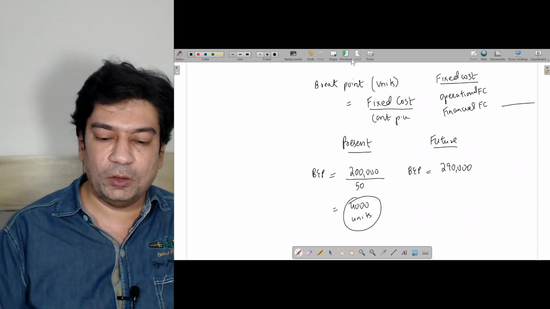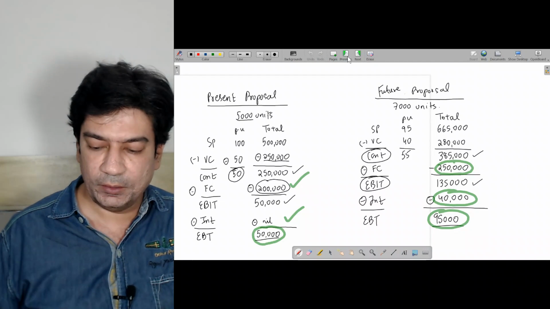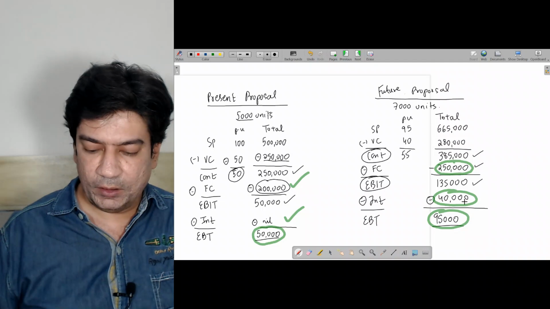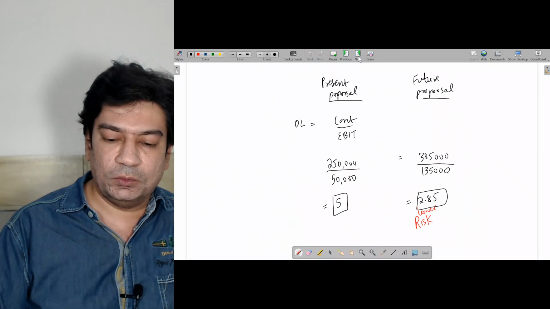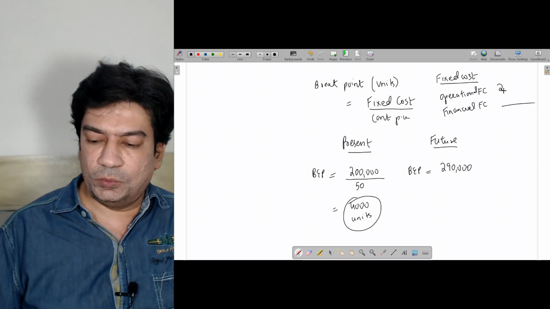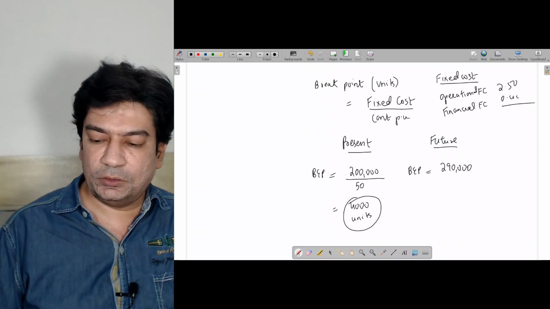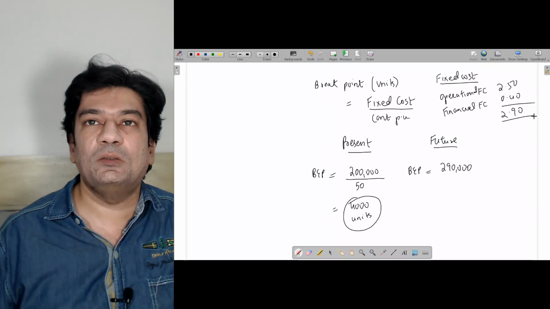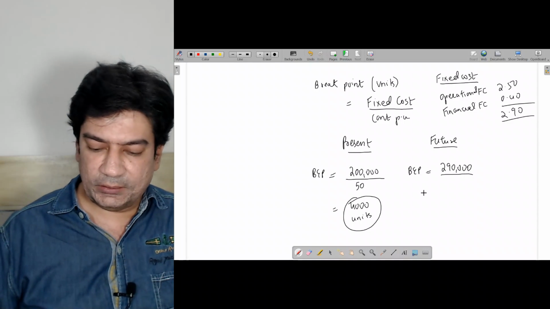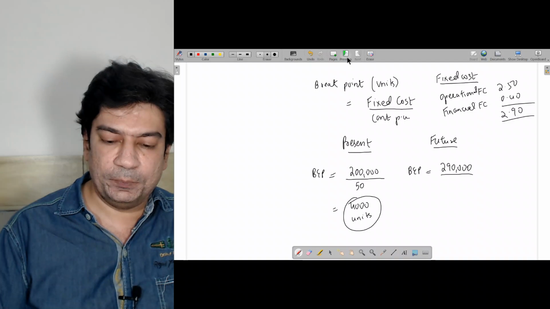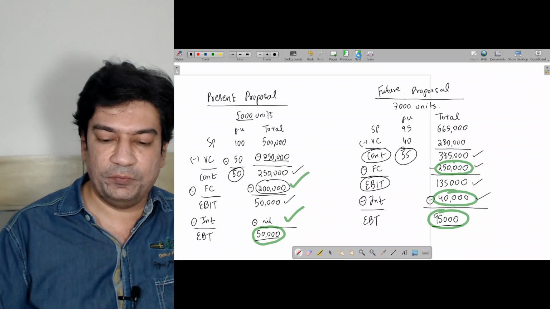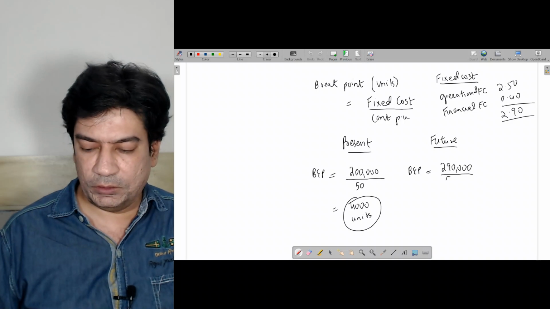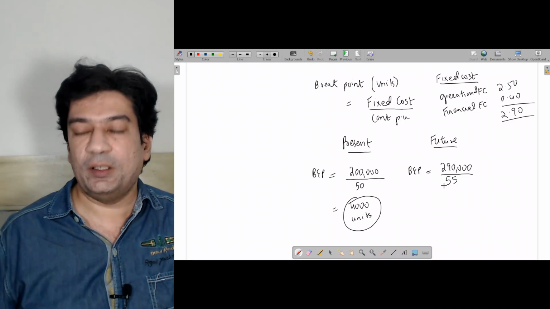If you see the operational fixed cost, it is 2,50,000 and the financial fixed cost is 40,000. So we have 2,90,000 as our total fixed cost. This I have to divide by the contribution per unit, which is 55.